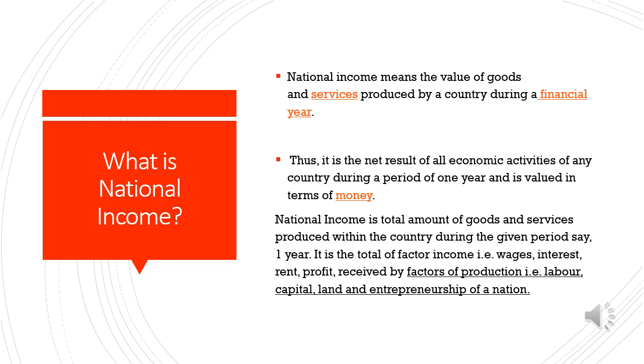National income is the total amount of goods and services produced within the country during the given period, say 1 year. It is the total of factor income from wages, interest, rent, and profit, received by factors of production, labor, capital, land, and entrepreneurship of a nation. What are the factors of production, students? Yes. Land, labor, capital, and organization or entrepreneurship.